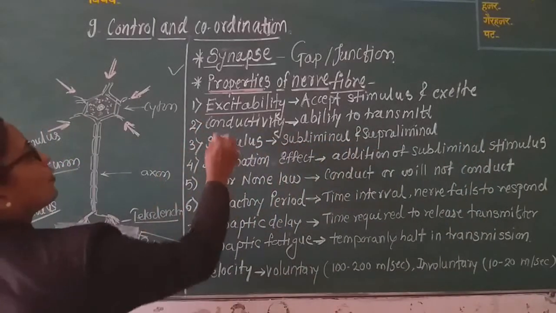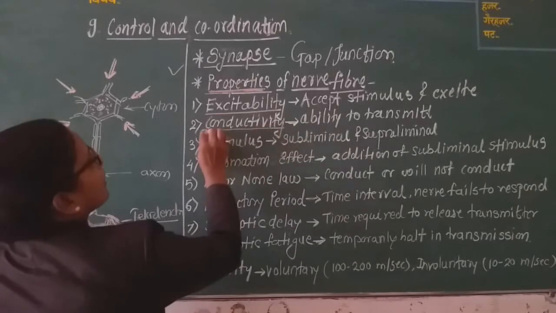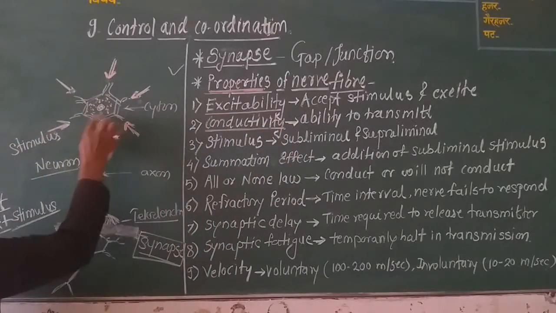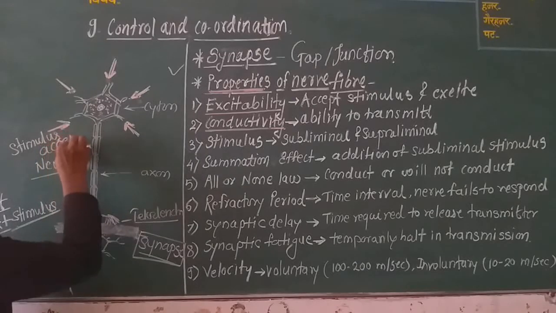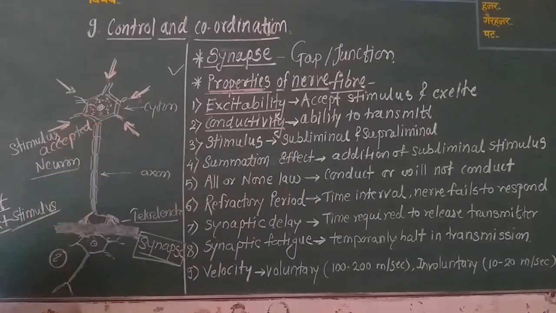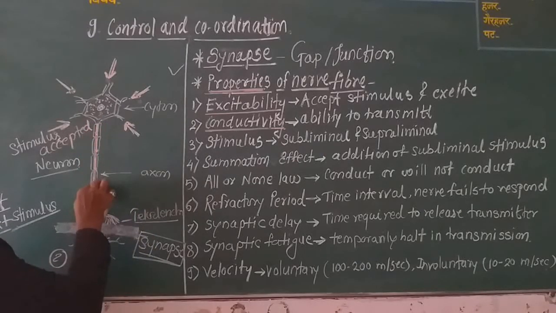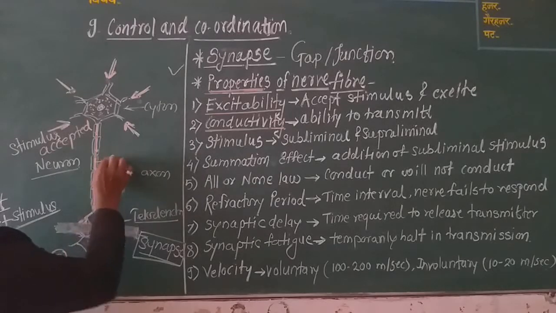After excitation, what happens? There is conductivity. This stimulus is now accepted, and after that it is carried or transmitted to another neuron.